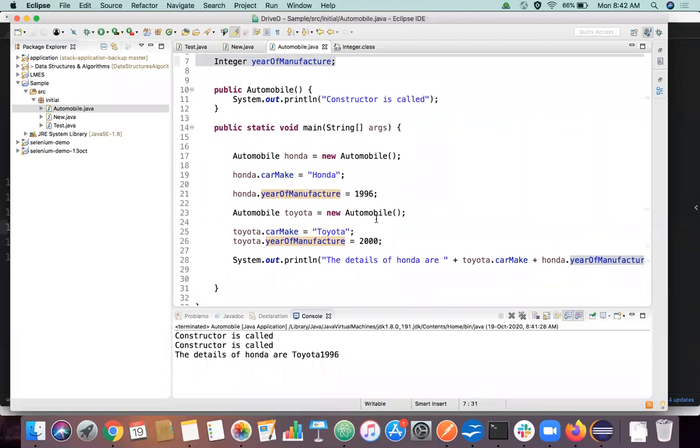Now, another input from my side. If we again write in line number 25, Honda.CarMake equal to Toyota, let's do that one more time.